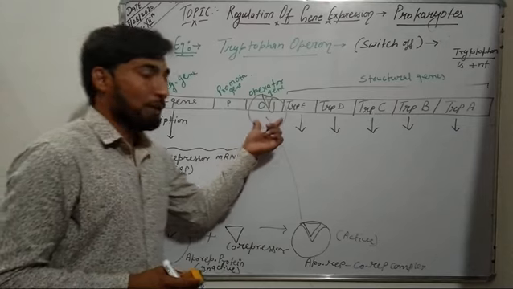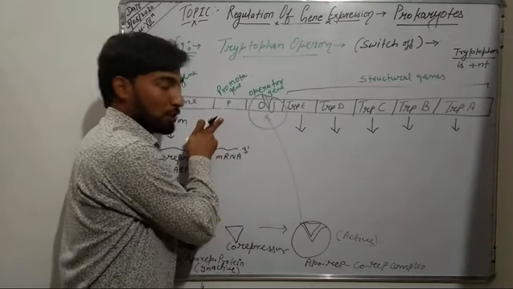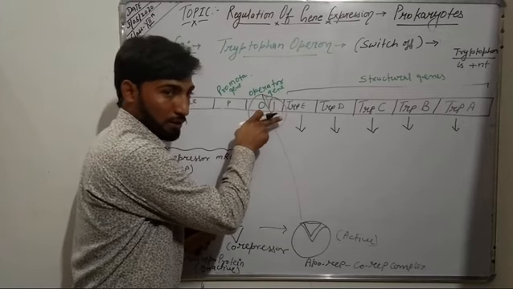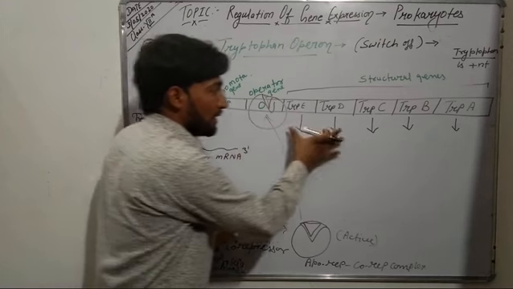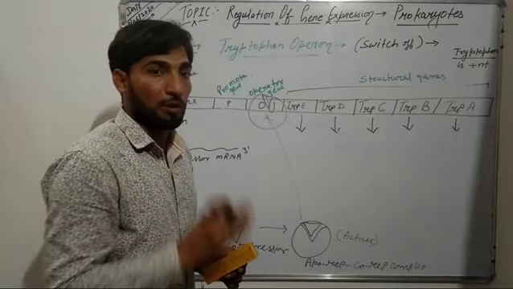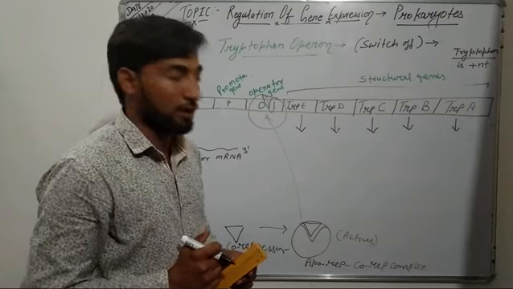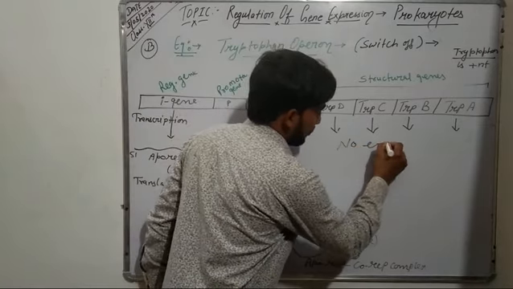So when the operator gets switched off, the RNA polymerase that is bound to the promoter region cannot move over the operator. And when the RNA polymerase cannot move over the operator, these 5 structural genes will not get transcribed. So no mRNA will be synthesized, and if no mRNA is synthesized, then no enzymes will be synthesized. So here, no enzymes.